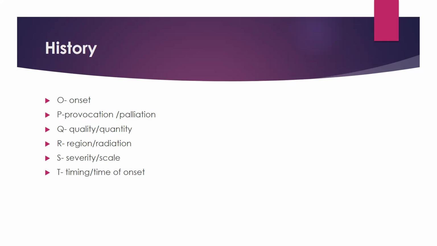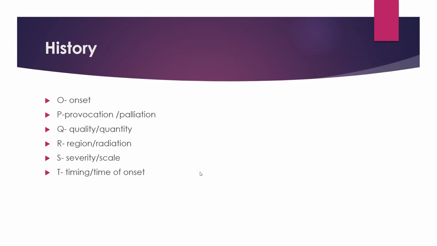Pain which radiates to the jaw and the left arm is mostly cardiac in origin. Chest pain which comes in the epigastrium and then radiates backward is mostly because of aortic dissection, or also of pancreatic nature.